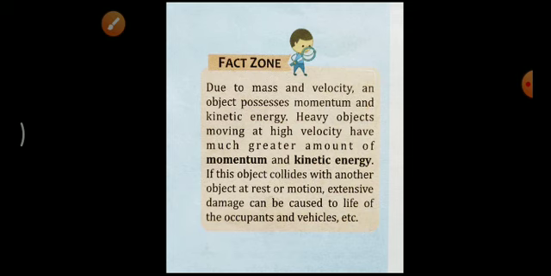So heavy objects moving at high velocity have a much greater amount of momentum and kinetic energy. If we consider two objects, one very light and another very heavy, that heavy object has more mass and, at the same time, more velocity as compared to the lighter one. That means a greater amount of momentum will be found in that heavy object if it is moving at a high velocity.